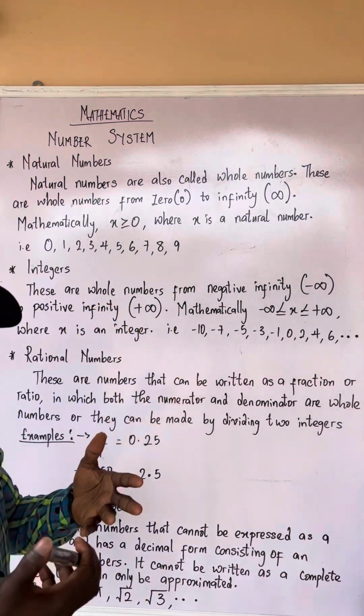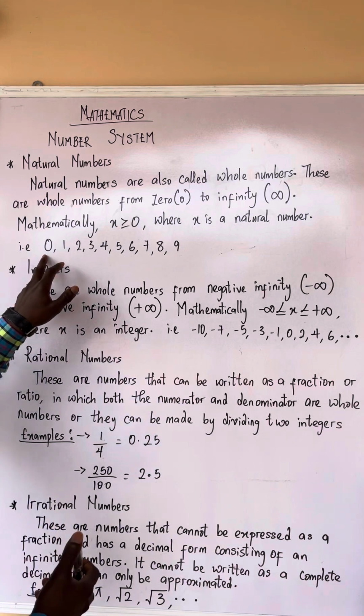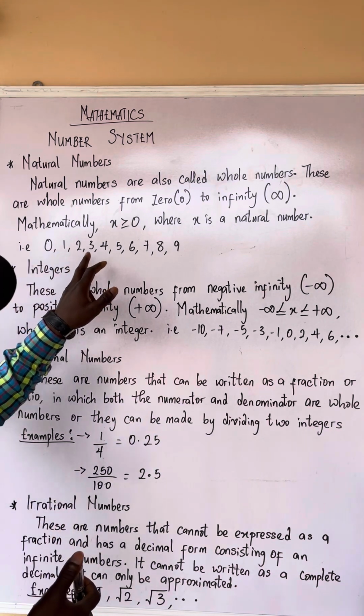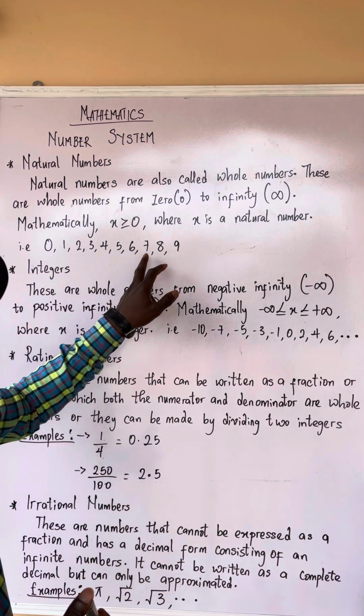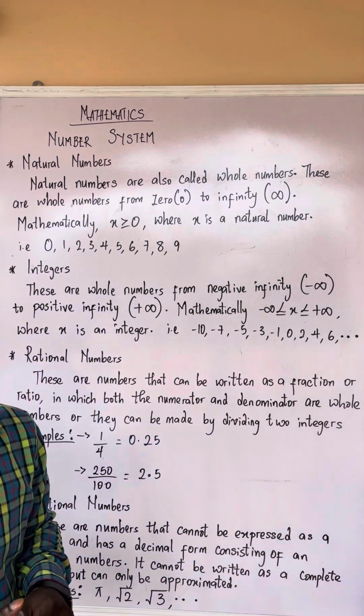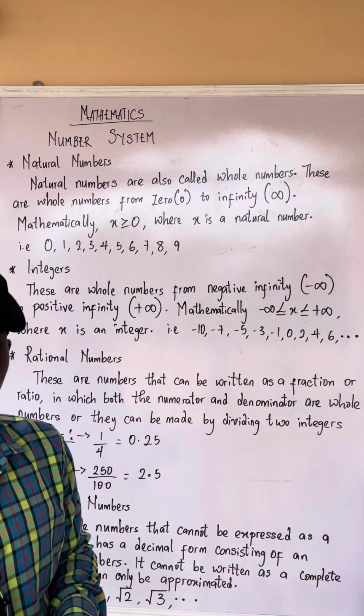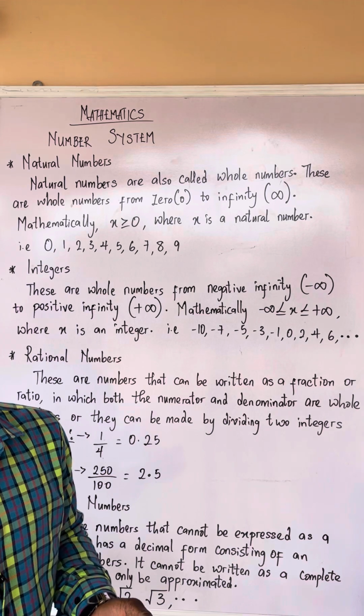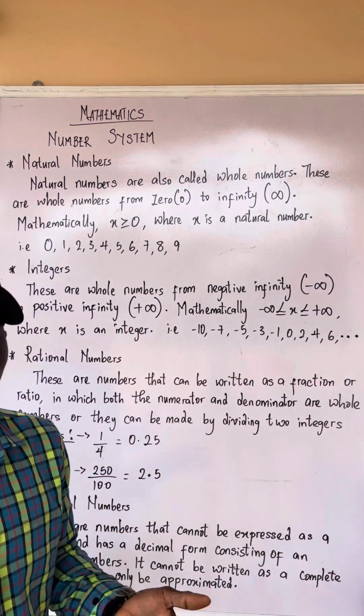Now, what are the examples of natural numbers? 0, 1, 2, 3, 4, 5, 6, 7, 8, and 9. These are the examples of what we call natural numbers. These are what we call whole numbers. Another name for natural number is whole number.